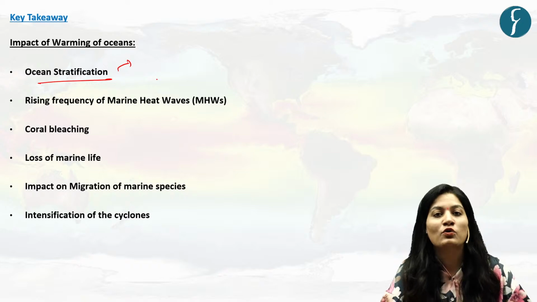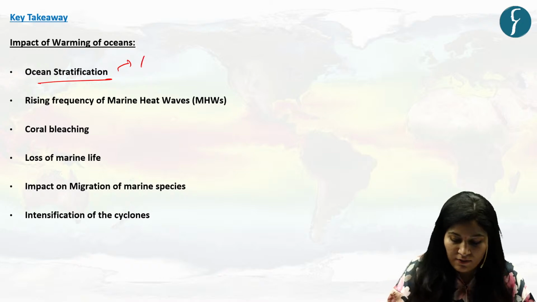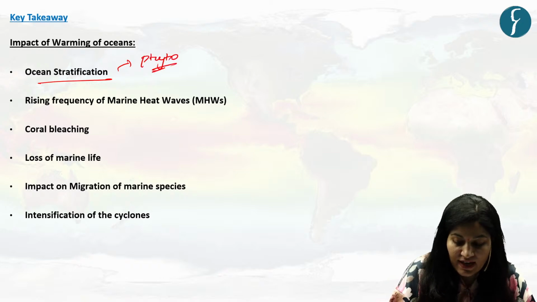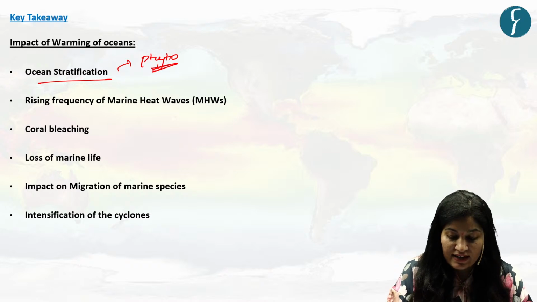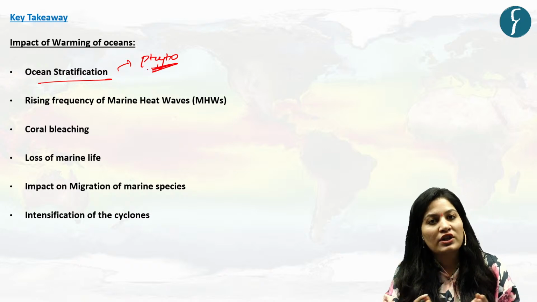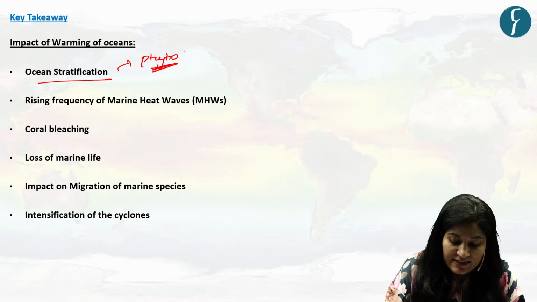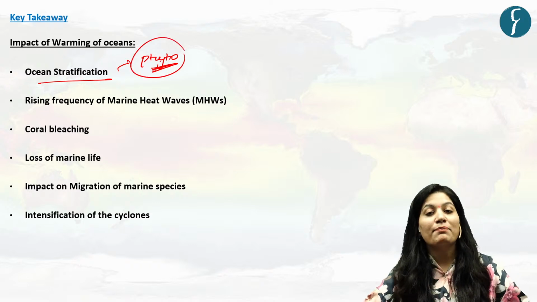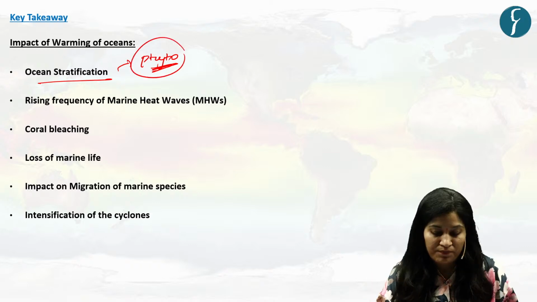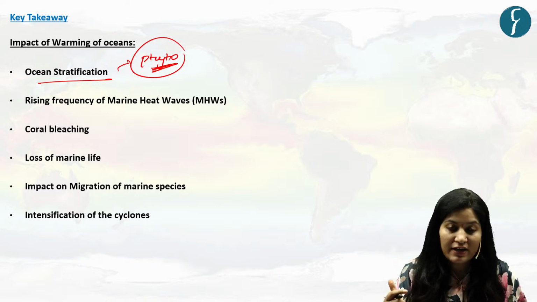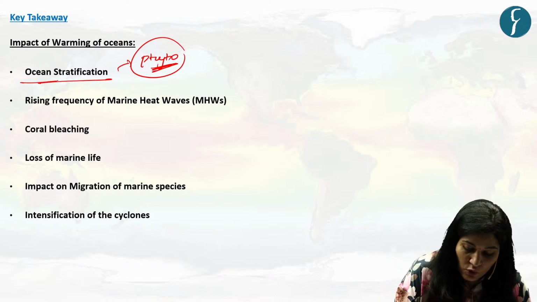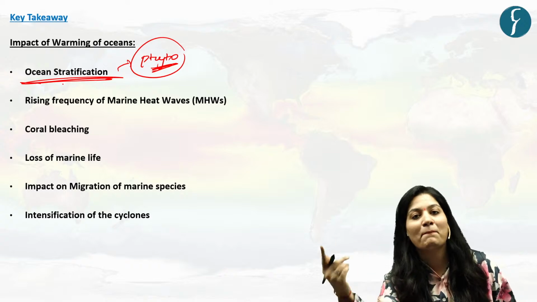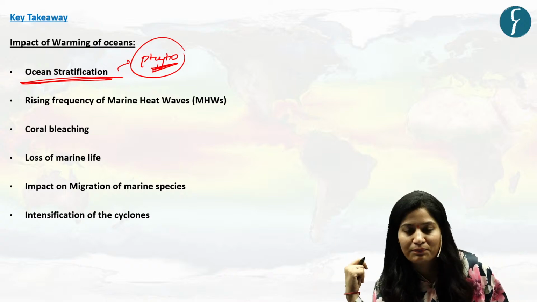Now, what is the foundation of the marine ecosystem? Phytoplankton. It is the base of the oceanic food web, and because of that, it will disrupt the entire marine food web. So the first impact of warming ocean is ocean stratification, which can impact the marine ecosystem.